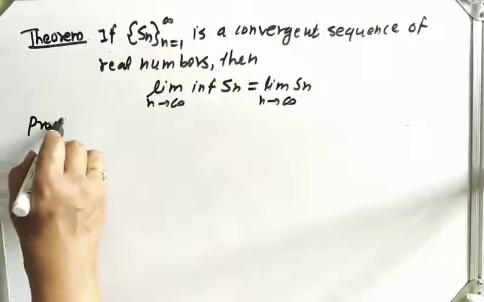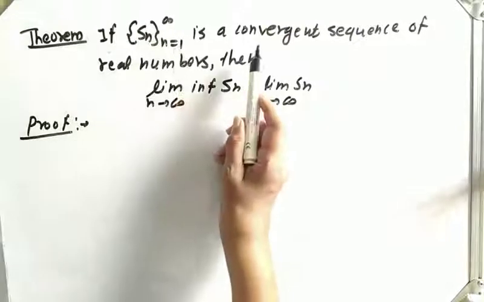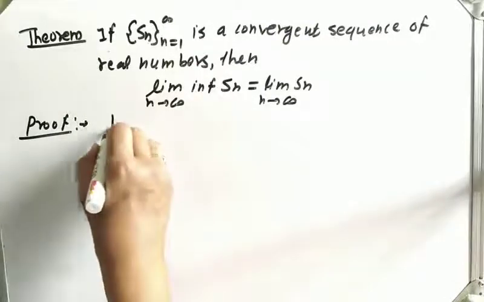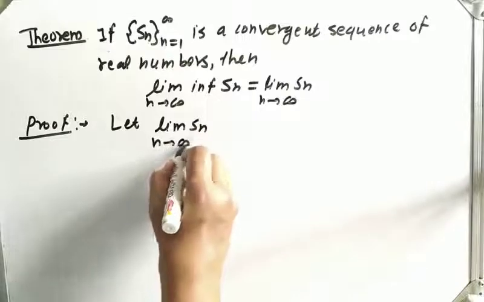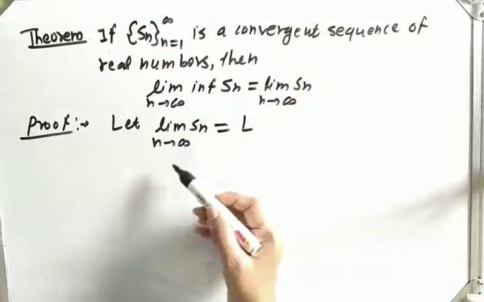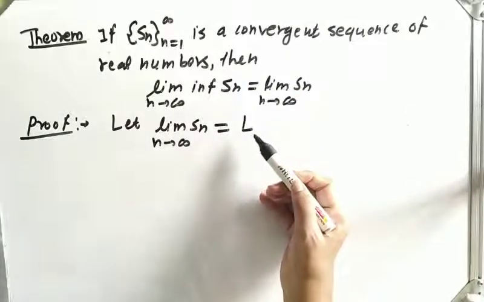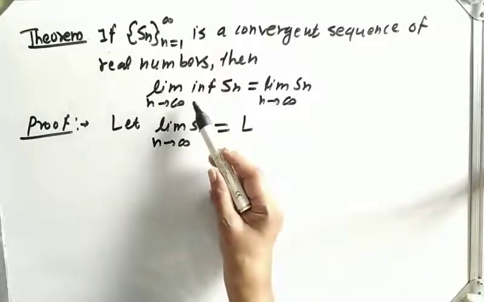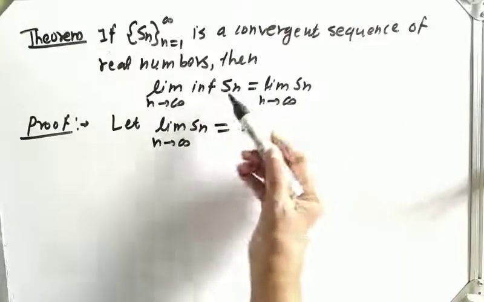So proof. Now what is given? Sequence Sn is convergent. As Sn is convergent, Sn has some limit. Let us assume the limit of Sn as n tends to infinity is equal to L. Now we have to prove that L is equal to limit inferior of Sn. Then we can say that both values are equal.